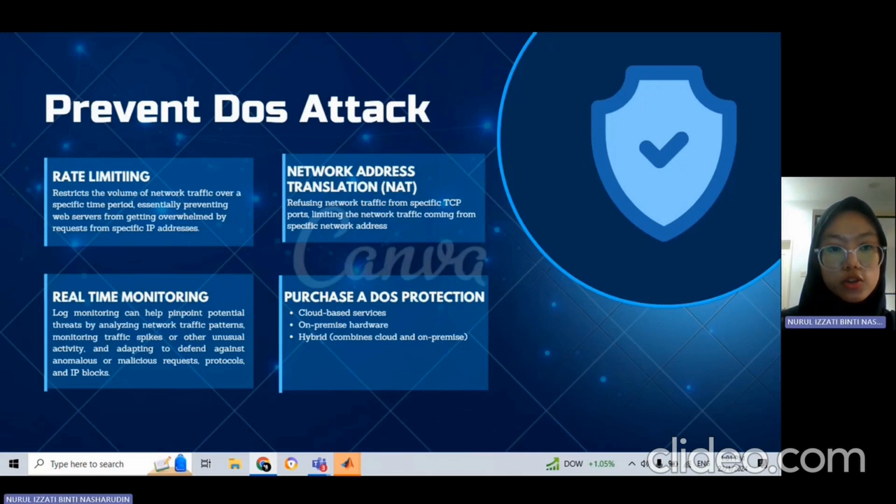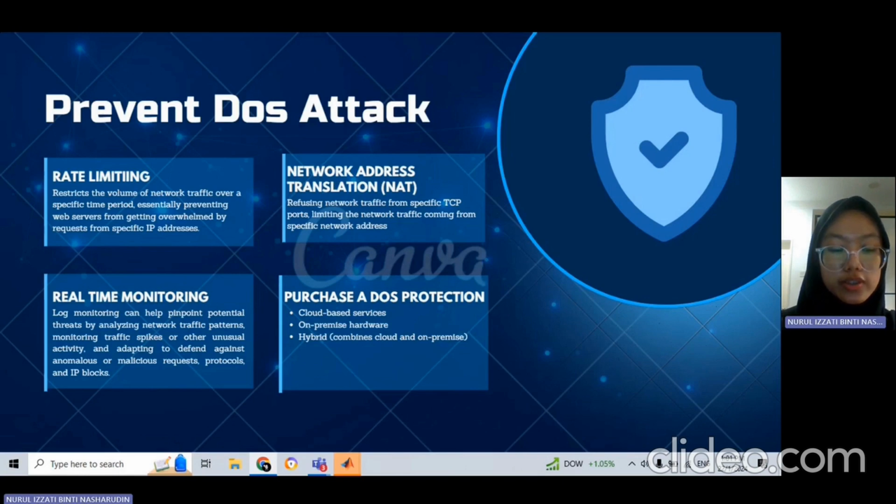Next, I'm going to talk about how to prevent denial of service attack. The first one is rate limiting, where we restrict the volume of network traffic over a specific time period, essentially preventing web servers from getting overwhelmed by requests from specific IP addresses.